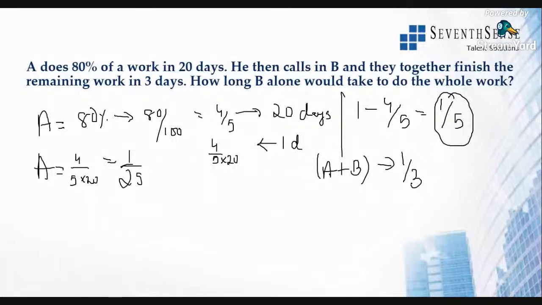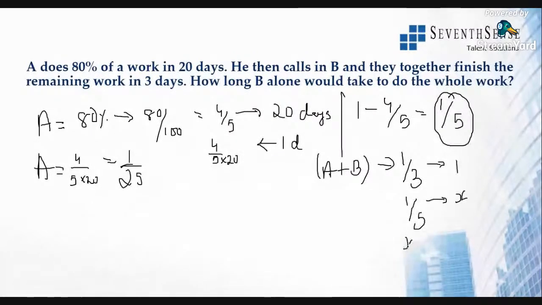All right. So if A plus B work together, so one day's work is 1 by 3. I'll just find out if they are doing 1/3 of the work in one day, how much time will they take to finish 1/5 of the work? That is, we want to know remaining work done. So remaining work done by both of them will be 1 by 5 in how many days? We know together they will do one third of the work in one day.